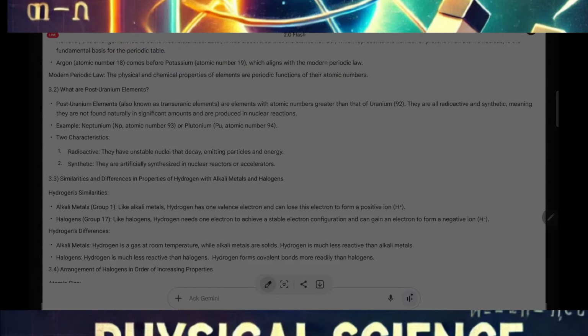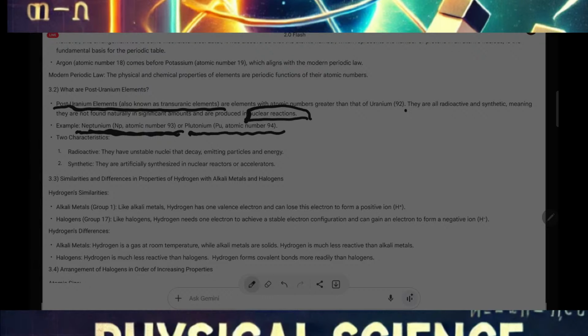So example, post-uranium elements, also known as transuranic elements. Okay, I have already read this. They are all radioactive and synthetic, meaning they are not found naturally in significant amounts and are produced in nuclear reactions. They are produced in what? Nuclear reactions. Example, neptunium, whose atomic number is 93, or plutonium, whose atomic number is 94.